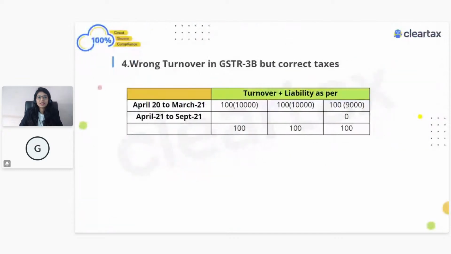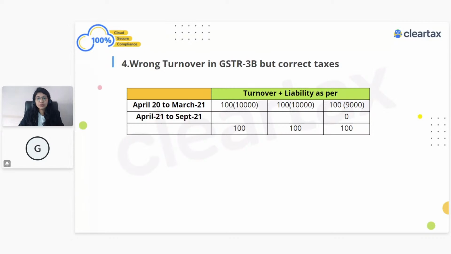Let's talk about another one. What I have done is I have shown the wrong turnover, though the liability was correctly shown. I made a mistake while filing and could not correct it, because when I was making some adjustment in GSTR-3B, I was not able to do that. So in this case, I had a turnover of, let's say, 10,000 and a liability of 100 rupees. In GSTR-3B, I discharged that 100 rupees liability, but for turnover I showed just 9,000 rupees. You know that there is no validation on the government portal. We can always do that.